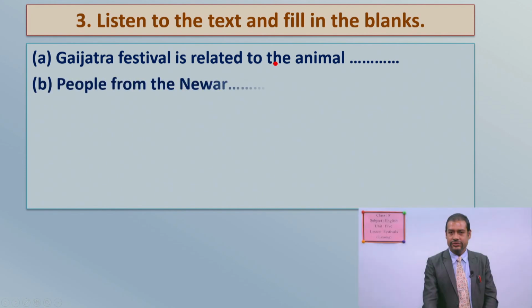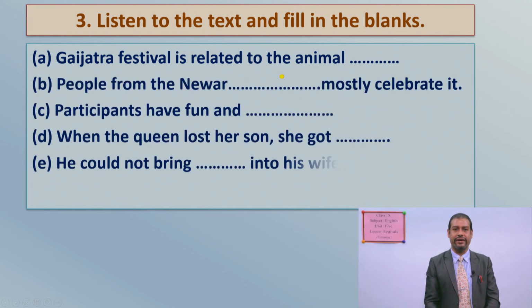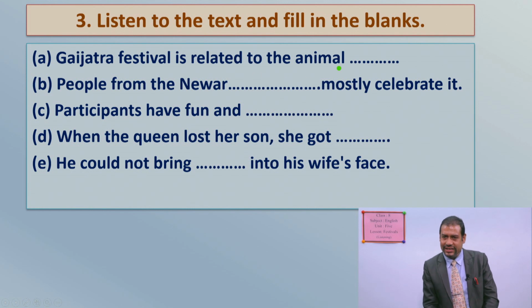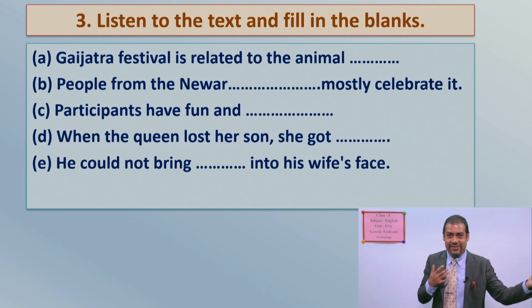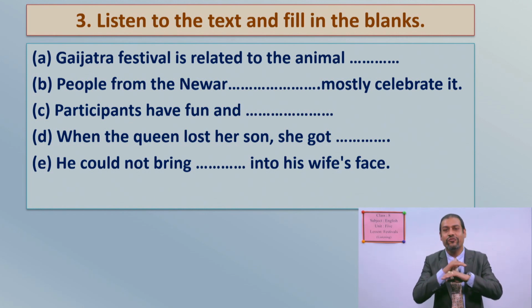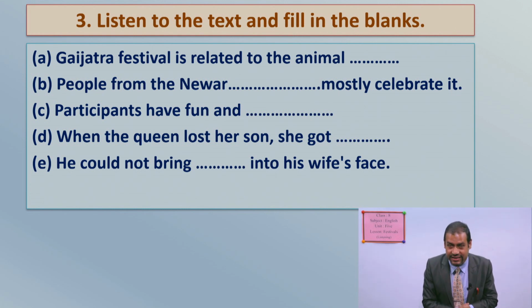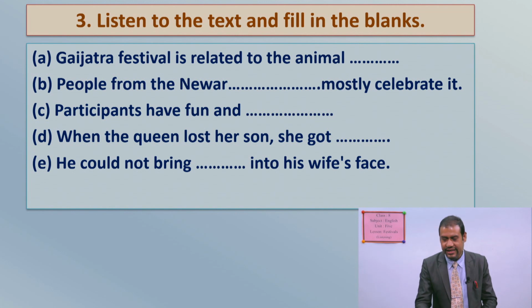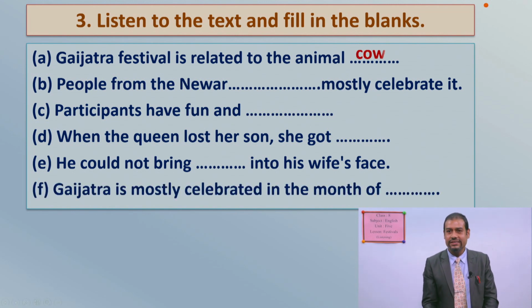Dear students, I hope you might have checked your answers correctly. Now, I would like to show, and again, you can tally your answers with me, okay? So, listen to the text and fill in the blanks. Number A. Gai Jatra festival is related to the animal. The name of the animal is clearly said there. Is it cow or buffalo or lion or tiger? I hope you heard the word very correctly. Yes, that is, let's say, C-O-W, cow, Gai Jatra, okay?